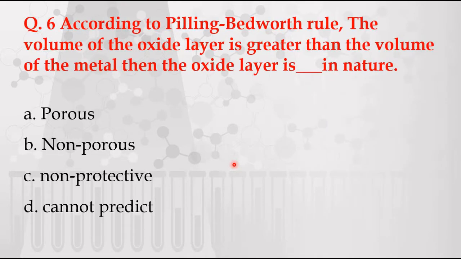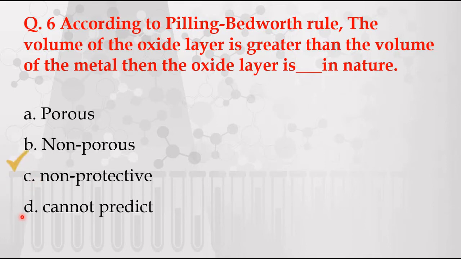Question number 6. According to Pilling-Bedworth rule, if the volume of the oxide layer is greater than the volume of metal, then oxide layer is dash in nature. Options are given: A. porous in nature, B. non-porous in nature, C. non-protective in nature, D. cannot predict.